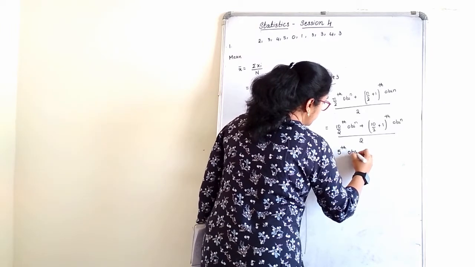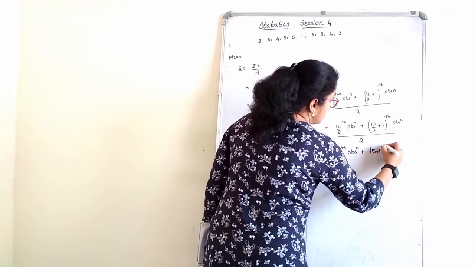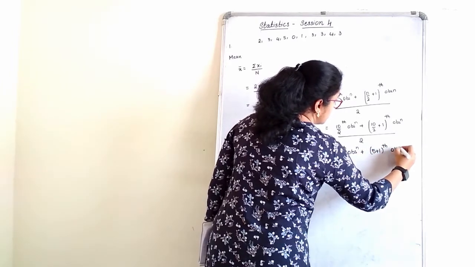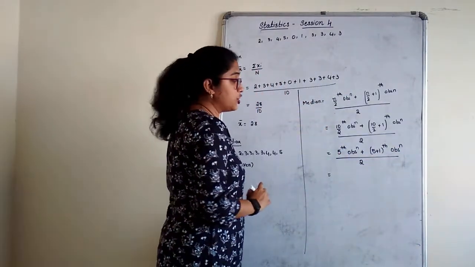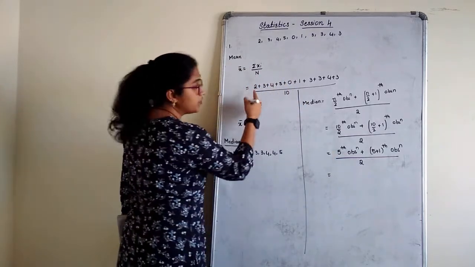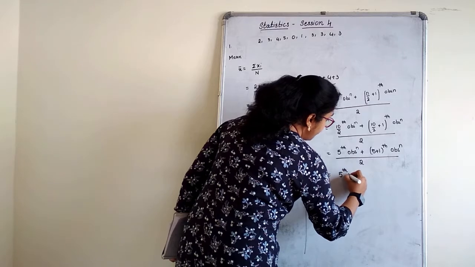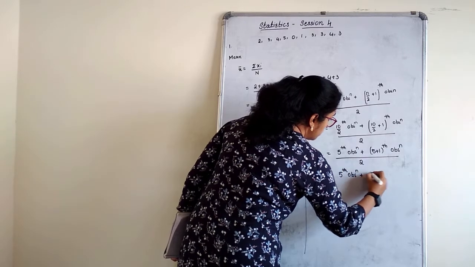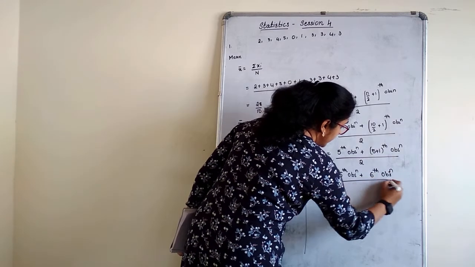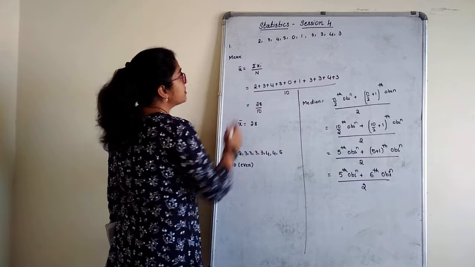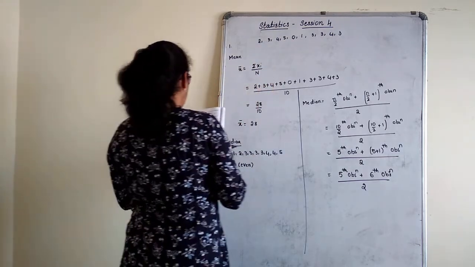5th observation, plus here this is 5 plus 1 observation, divided by 2. When you check here, count which is the 5th observation. Okay, we will complete this also. 5th observation plus 6th observation divided by 2. Count the 5th observation. 1, 2, 3, 4, 5.